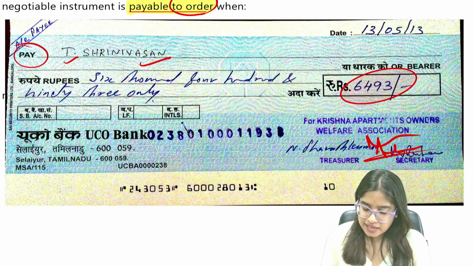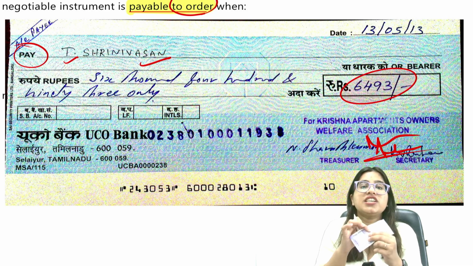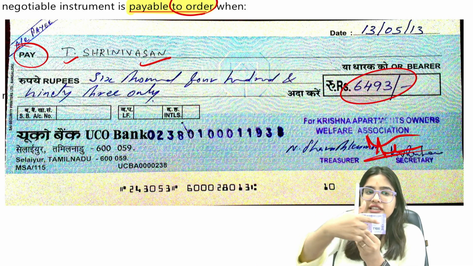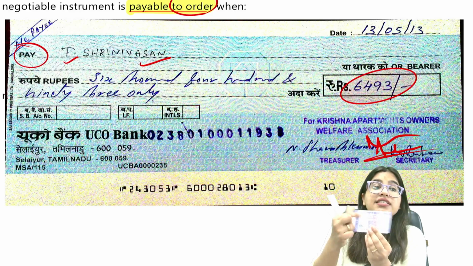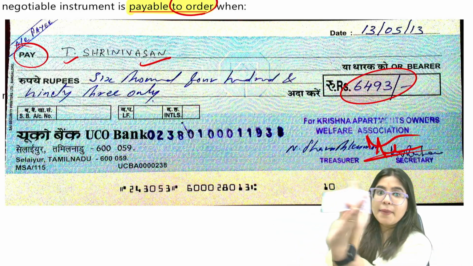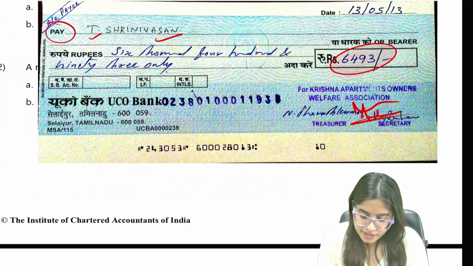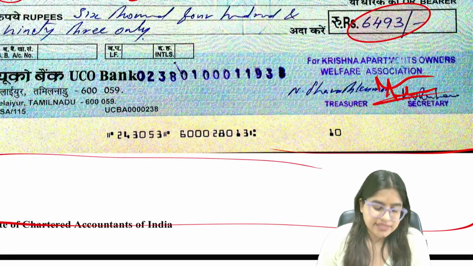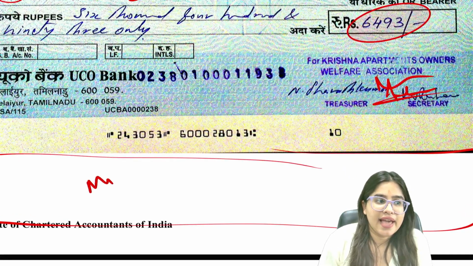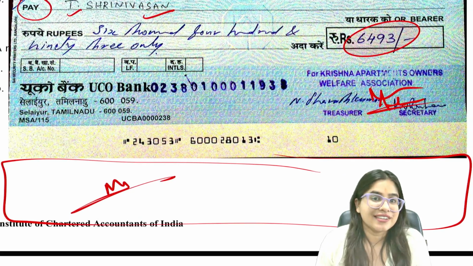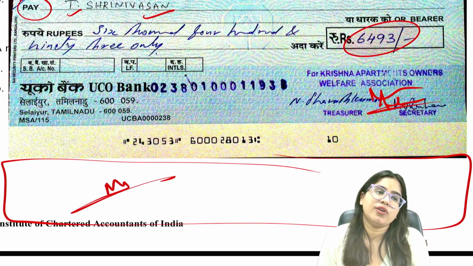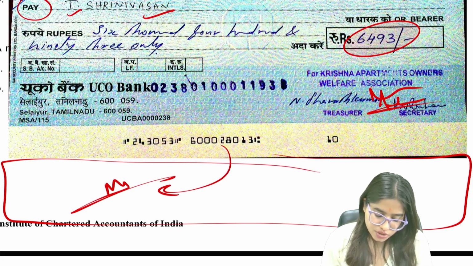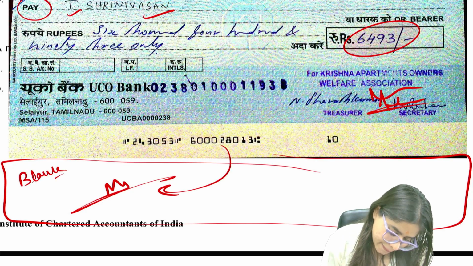But let's take an example on the back of this check. Let's say this is the front side and this is the back side. Imagine we flip this check. Now on the back side, Srinivasan makes a blank signature. The last endorsement he is doing is in blank.